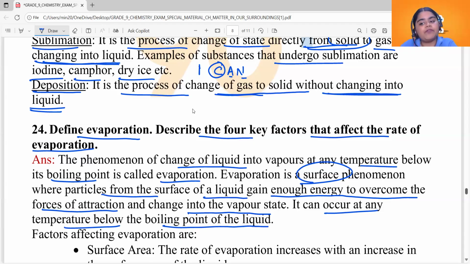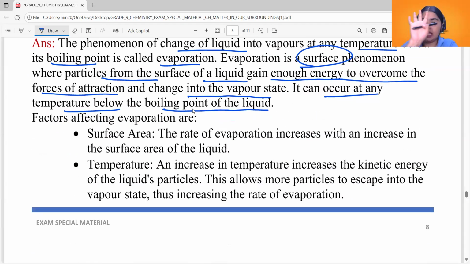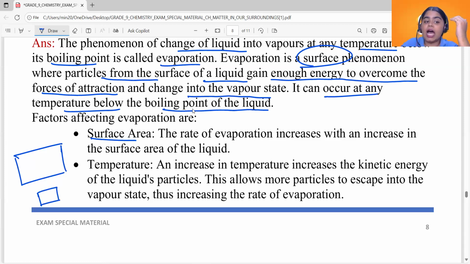Now, what are the different factors affecting evaporation? There are basically 4 factors. The first one is surface area. When you have greater surface area, it means a larger number of particles are present on that surface. The number of particles on the surface is greater, which means the rate of evaporation increases.